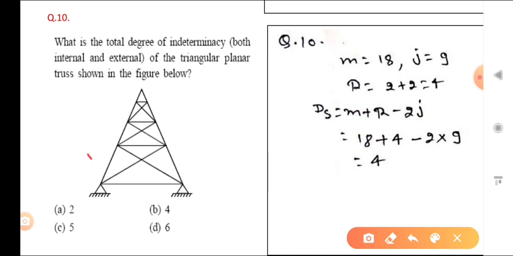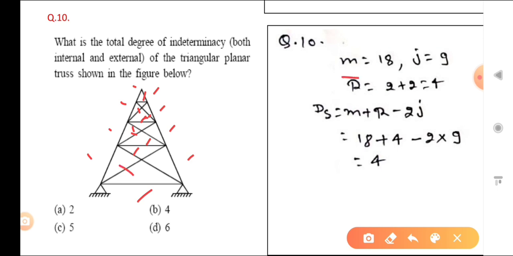So when you count the members, that is 1, 2, 3, 4, 5, 6, 7, 8, 9, then 10, 11, 12, 13, 14, then 15, 16, 17, then 18.